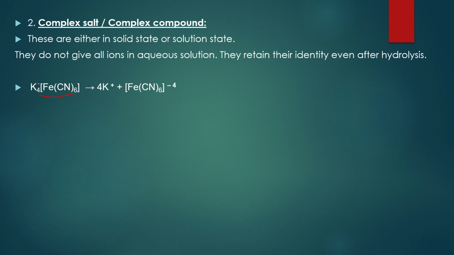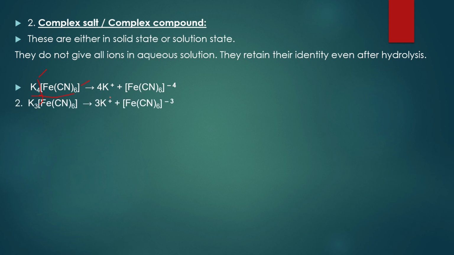The outside molecules or outside substances will be represented as ions. For example, here outside the brace we are having K4. So it forms the ions. It gets positive and it gets negative. That is 4K plus, and [Fe(CN)6] whole minus 4.